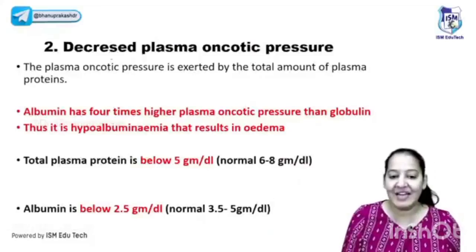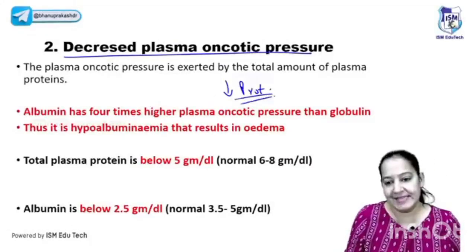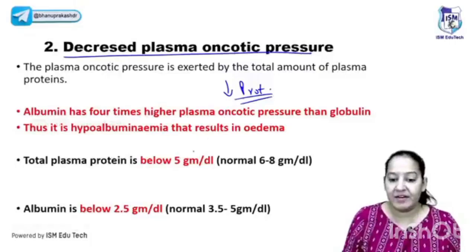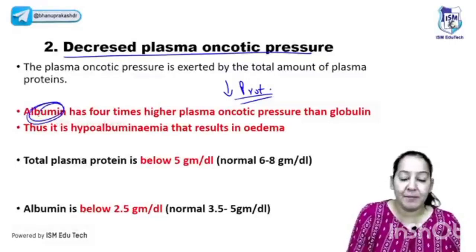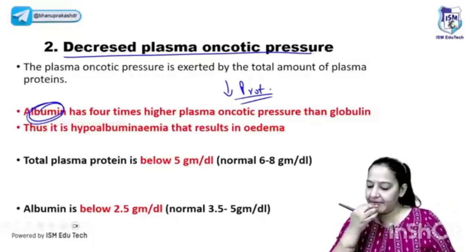The second cause of the edema is decreased osmotic pressure. Decreased osmotic pressure means decreased protein content. The protein content is less. Which protein? The main protein here is the albumin. Albumin is the main protein.